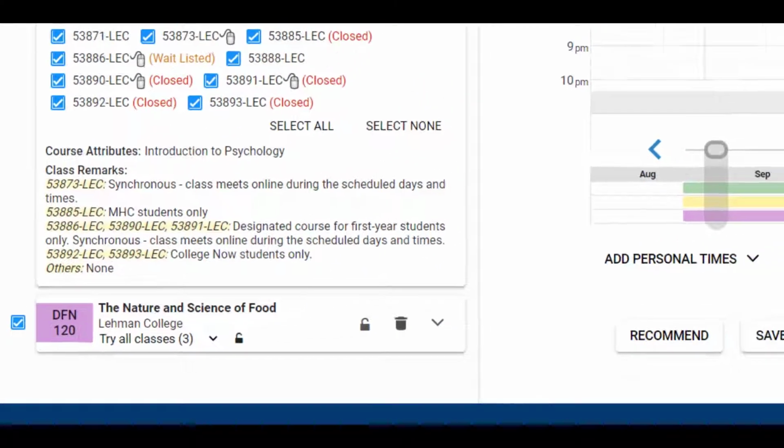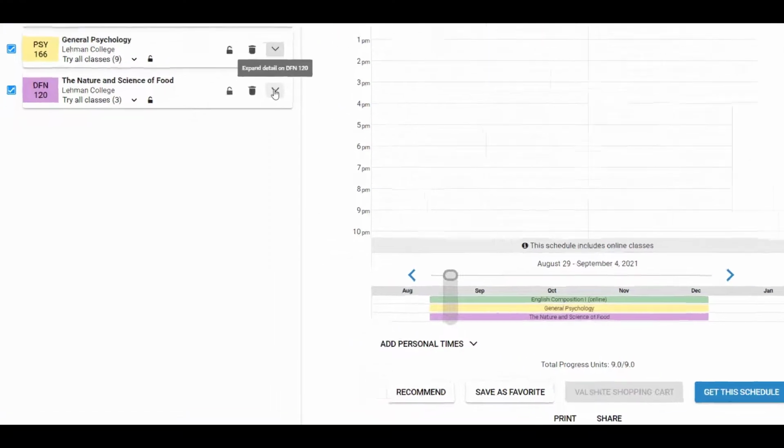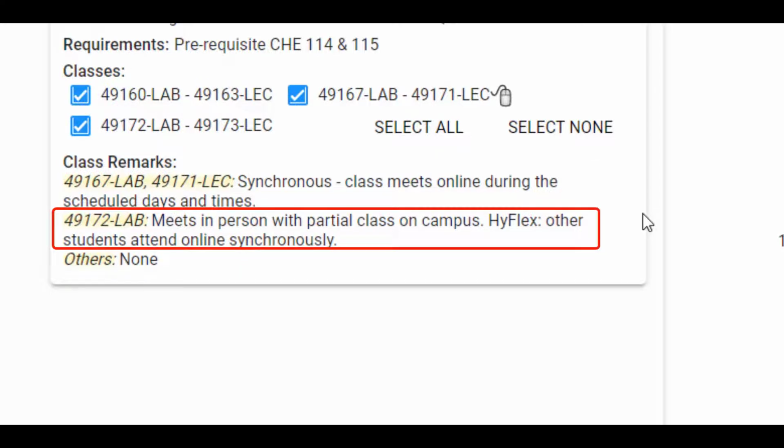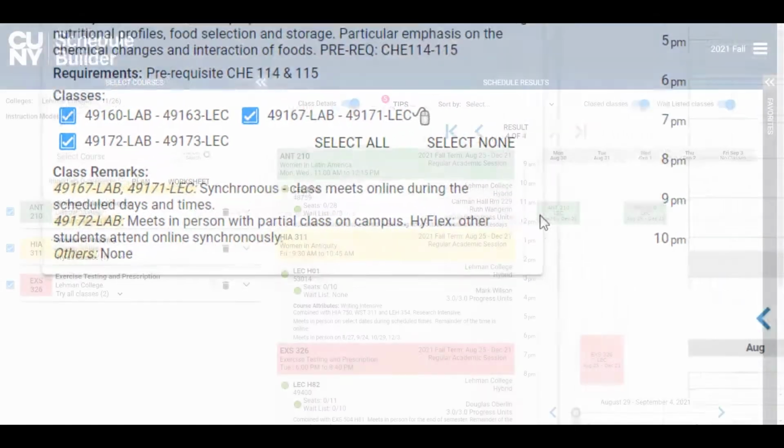This next example is a lot more different than the other ones we just went through. The class remarks for DFN 120 tells us that this lab section only meets in person with a partial class on campus, while the other students attend online synchronously. In a nutshell, this means that the lab will be broken up into two groups. One group will be in person and taking the course on campus, while the other group is watching an online stream of the course at the same time.